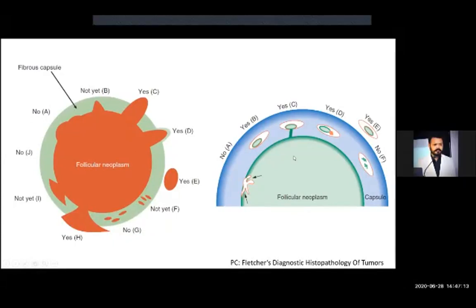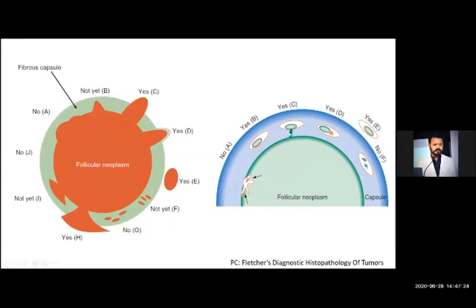And for vascular criteria, the tumor emboli must be completely circumscribed by the endothelium or attached to the endothelial lining, or the capsular invasion must be present beyond the capsule, vascular invasion must be present beyond the capsule of the lesion. So to designate it follicular carcinoma, the vascular invasion should be like either this or this or this.